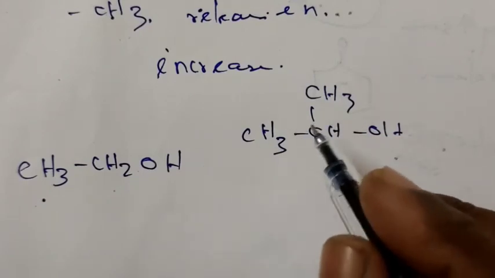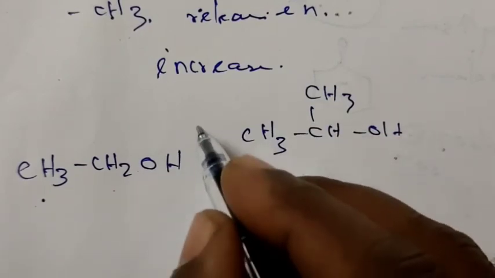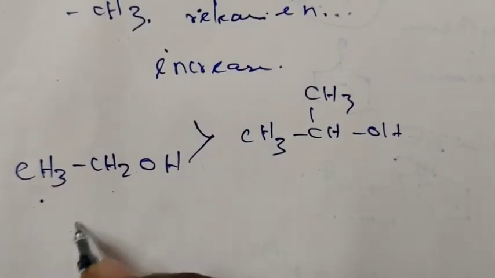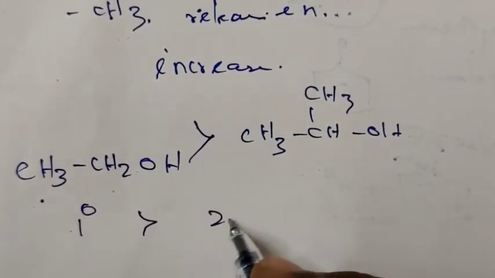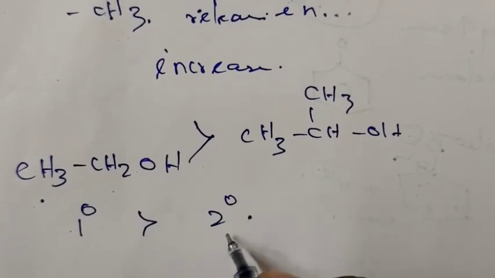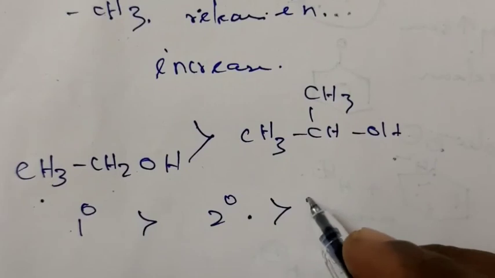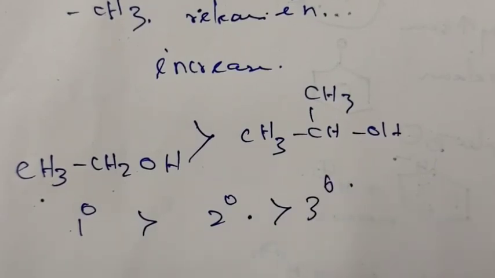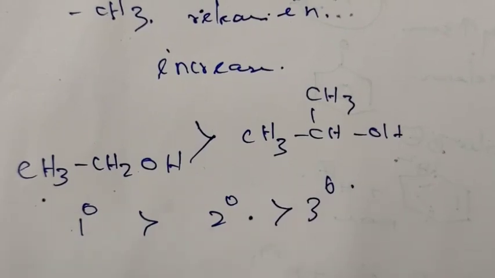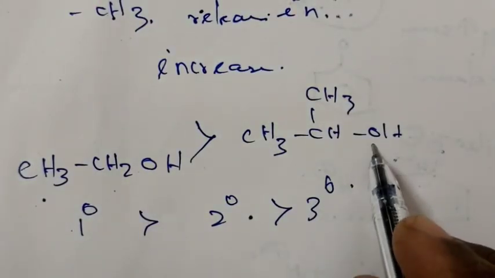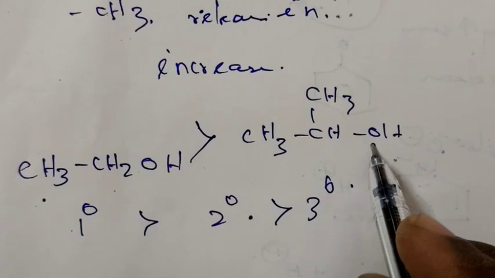When the number of alkyl groups increases, the acid strength again decreases. That means primary alcohols are more acidic than secondary alcohols. Secondary alcohols in turn are more acidic than tertiary alcohols. This is all because of the electron releasing nature of alkyl groups. As the number of alkyl groups increases, the electron releasing nature also increases, which decreases the acid strength. That means the ionization also decreases, and the acid strength decreases.